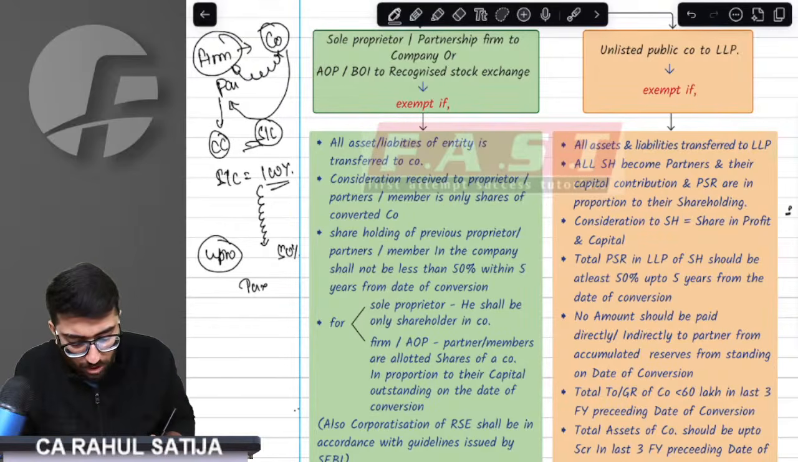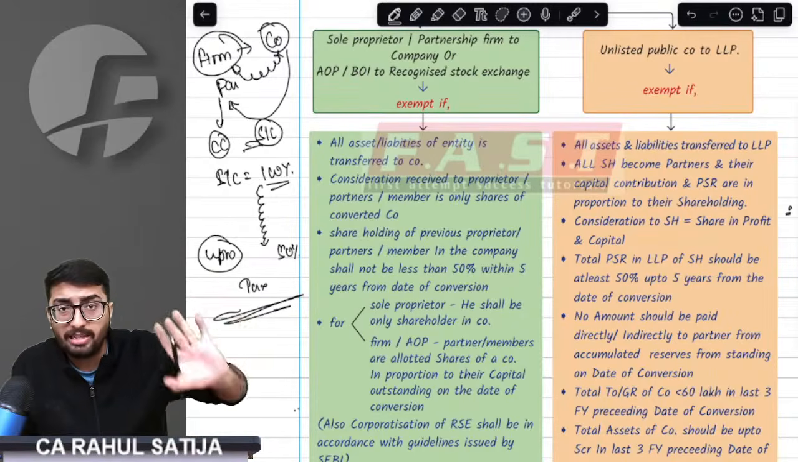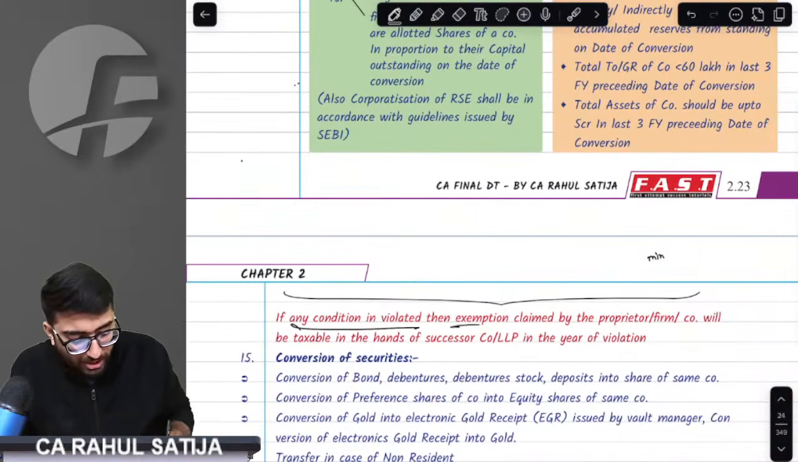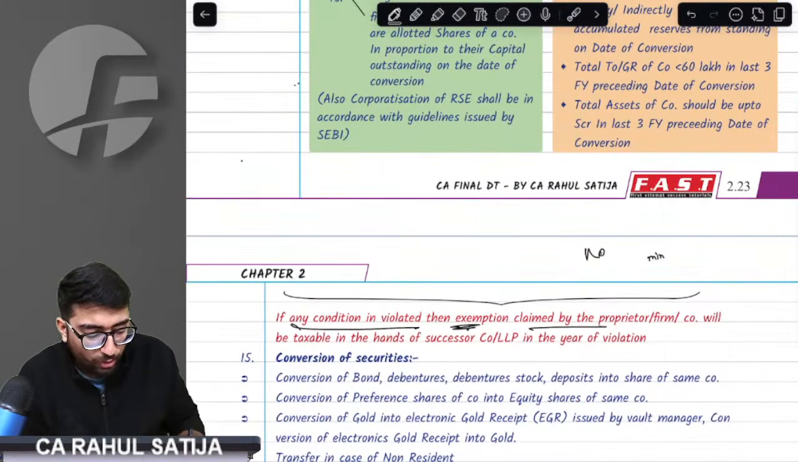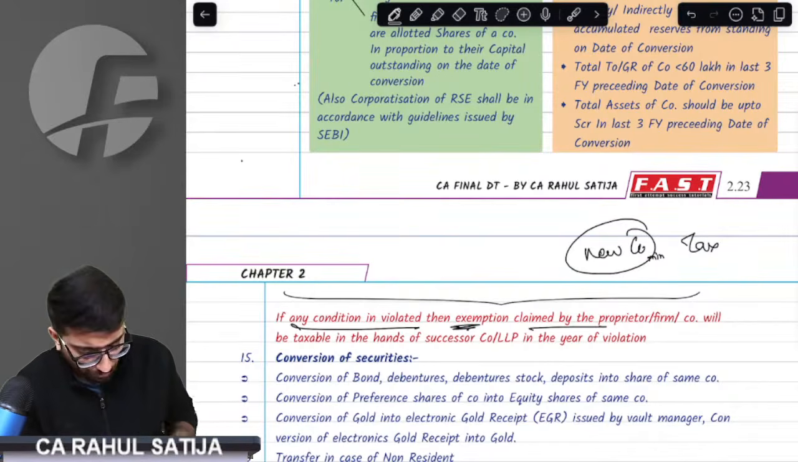Oh wow, sir. The provision says if all the conditions are fulfilled, then this transfer will be an exempt transfer. Sir, if any of the conditions is violated, then the newly formed company would be paying taxes. This company would be paying taxes. The subsequent entity that is being created will be paying taxes.